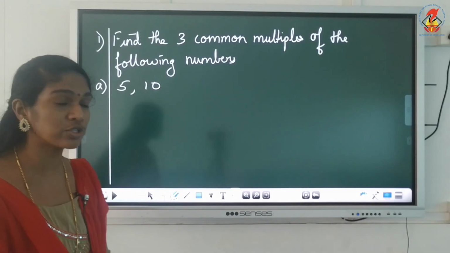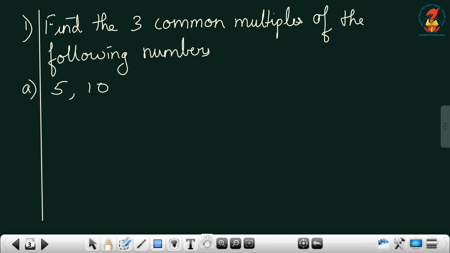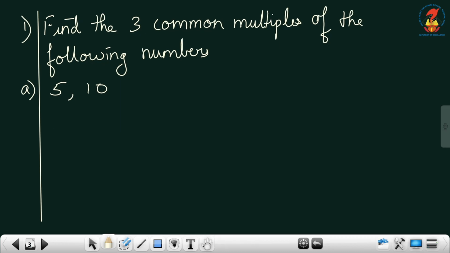So first what you have to do, children, first you have to find out the multiples of 5. First question was 5 and 10. So first find out the multiples of 5.